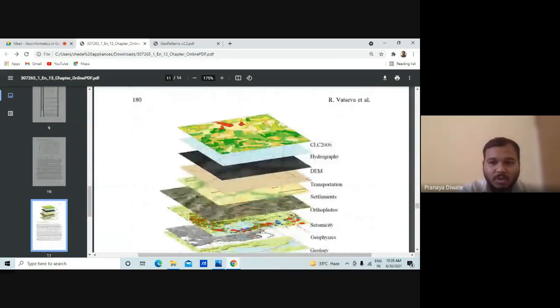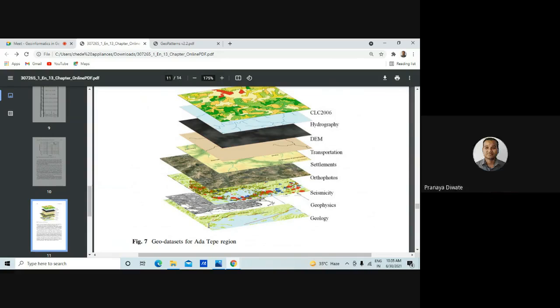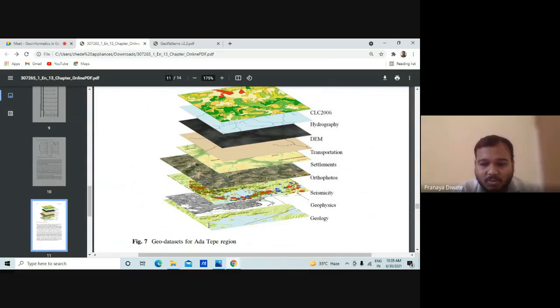So now come to the main characteristics of our GIS and remote sensing. What kind of data do you use? You have to integrate all the data. You have a geological map, a geophysical map, a seismicity map, ortho photos, aerial photographs, then the LULC pattern of the area, transportation map, altitude-wise differences, DEM, hydrography and CLC.